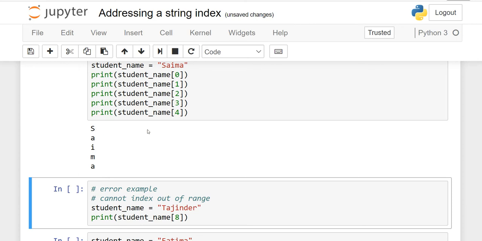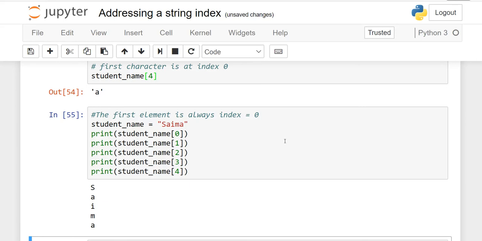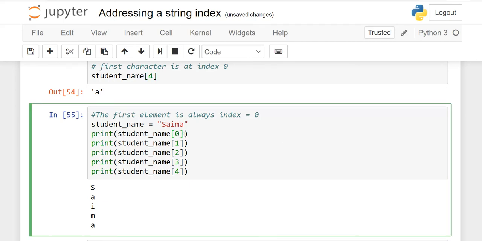But if you want to print some lines, some strings here, I will show you. What you have to do is put a comma here, right? Suppose we want to copy this and print this as well. Keep in mind, again you have to put double quotation here and double quotation here.